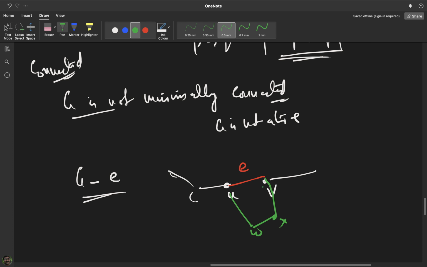That means this E was actually part of a circuit. So what does that mean? If a connected graph is not minimally connected, it means there exist circuits. And if circuits exist, this graph cannot be a tree as well. So now we have shown that if a connected graph is minimally connected, then it is a tree. And similarly, if a connected graph is a tree, then it is also minimally connected. So we have proved both these assertions.